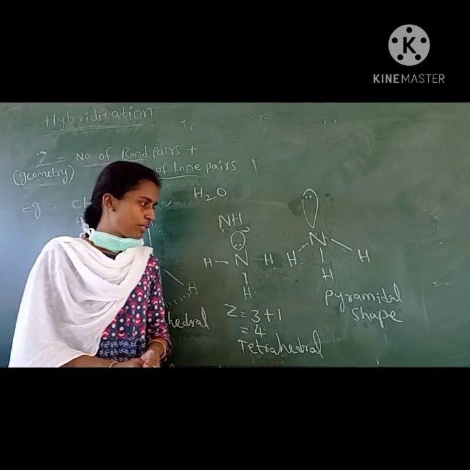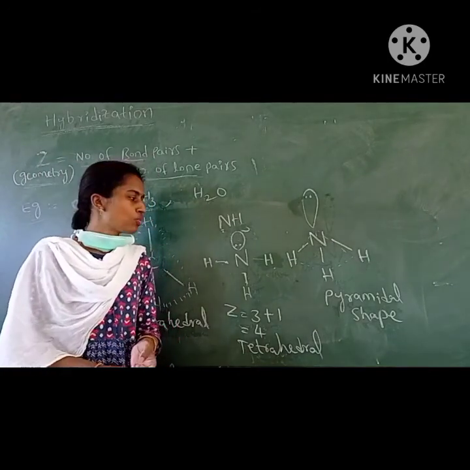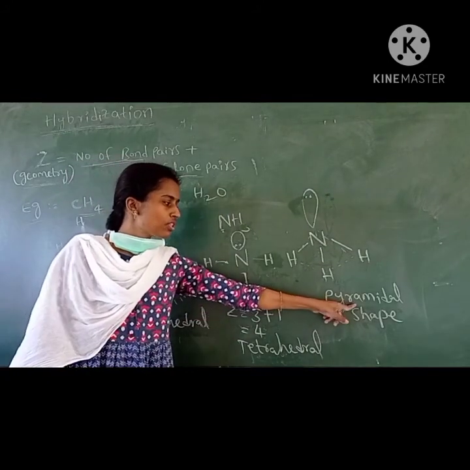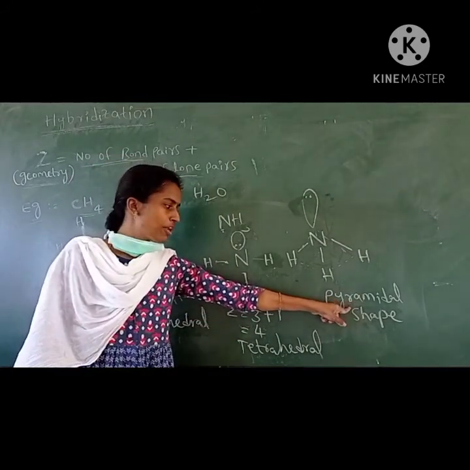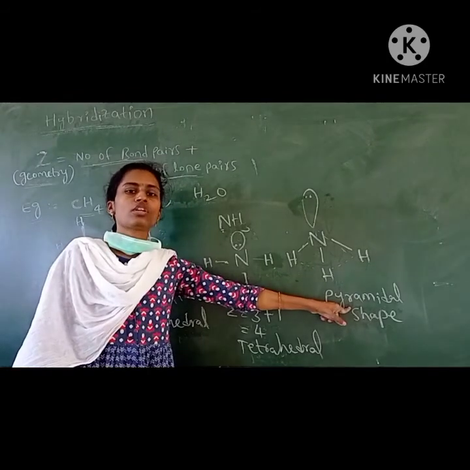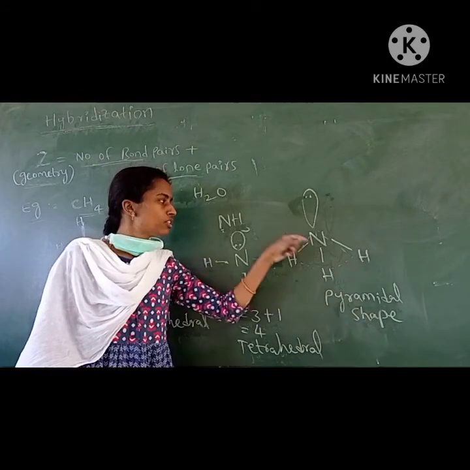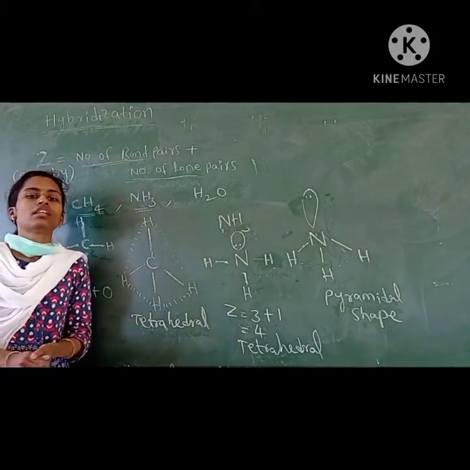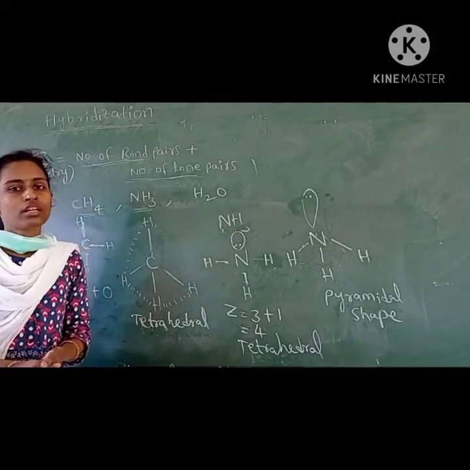According to sp3 hybridization, the shape should be tetrahedral, but here the shape is deviated. This distortion in the molecule is explained by another theory, which is called VSEPR theory.